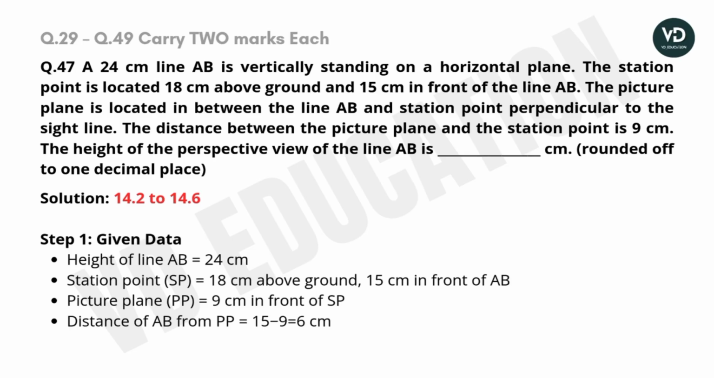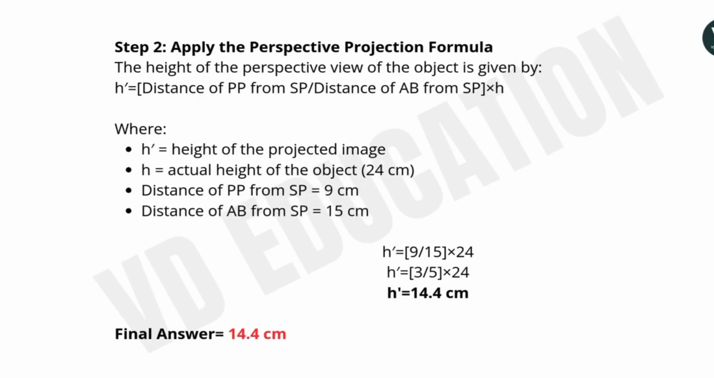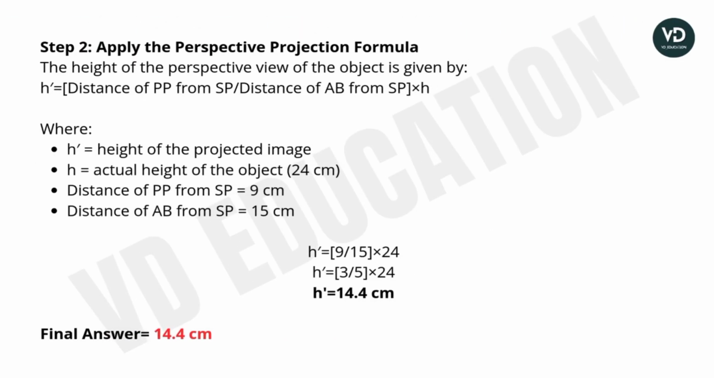So let's discuss the solution. First, write down the given data. Height of the line AB is 24 centimeter. Station point SP is 18 centimeter above the ground and 15 centimeter in front of AB. Picture plane is 9 centimeter in front of the SP. Distance of AB from the PP, that is the picture plane, will be equal to 15 minus 9, 6 centimeter. Step 2. Apply the perspective projection formula.